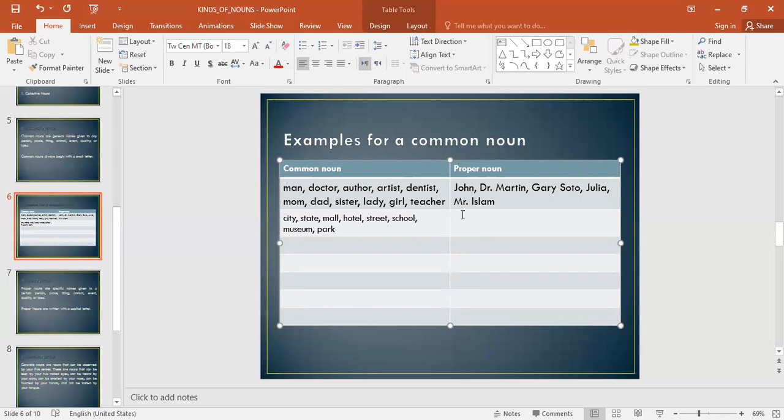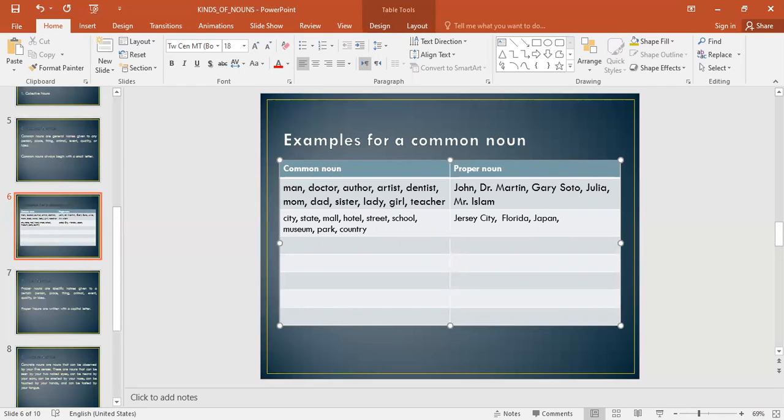If I'm going to change them into a proper noun, I would not say city alone, but I would give it a name, a specific city. I can say Jersey City. Notice here, again, I capitalized the J in Jersey and the C in city because this is a proper noun. For state, I can say Florida. Also, we can add here the word country. If I'm going to think of a country, I can say Japan. Again here, capital.